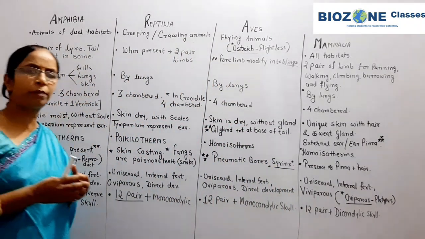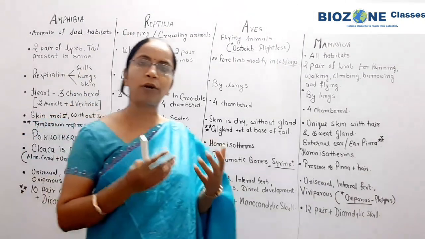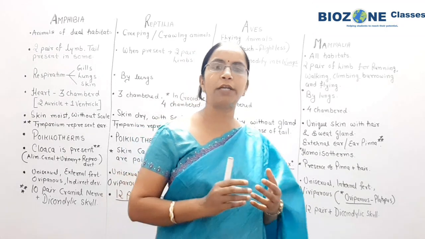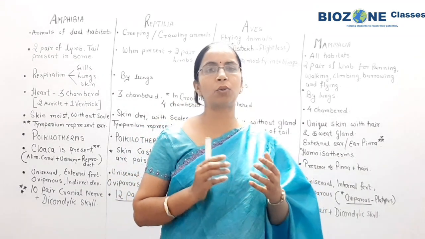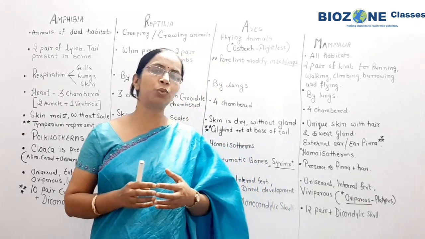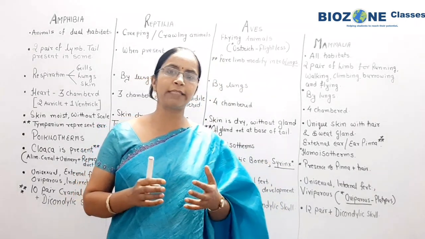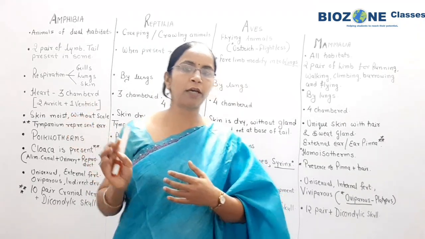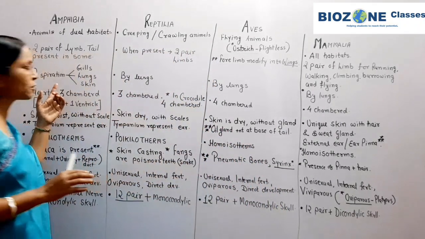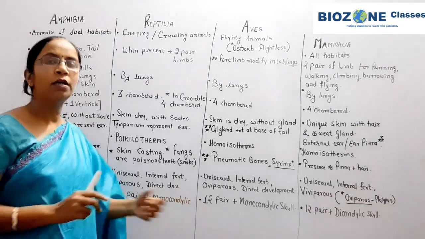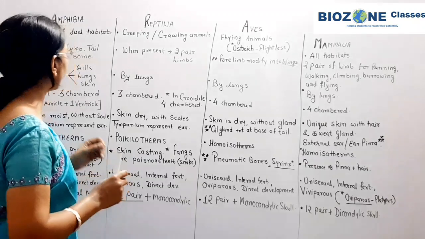For the rest of the features, you have already studied the common features of chordata. All the chordates are bilaterally symmetrical, closed circulation is there, and they all are animals with true coelom and triploblastic organization. So these common features we are not going to study here. Now we come towards respiration, because we consider those features where they show greater dissimilarities or differences.